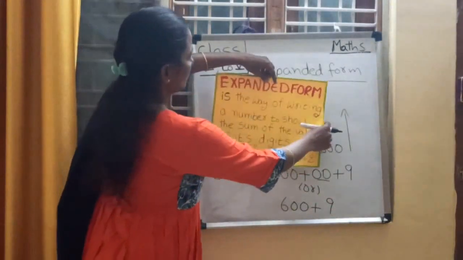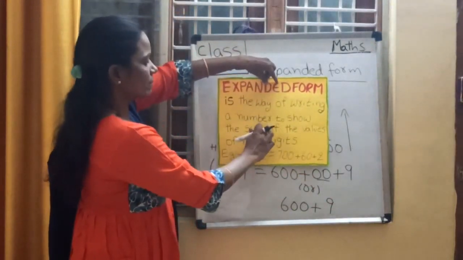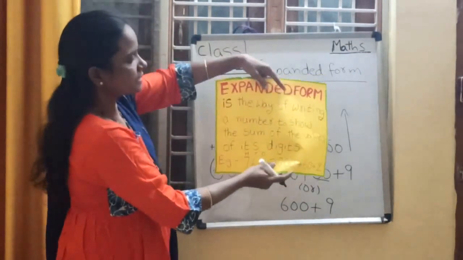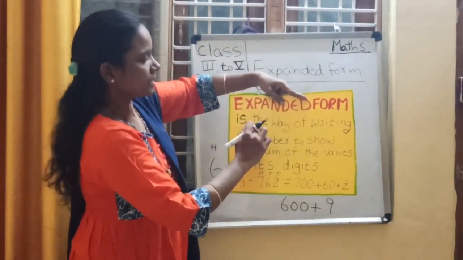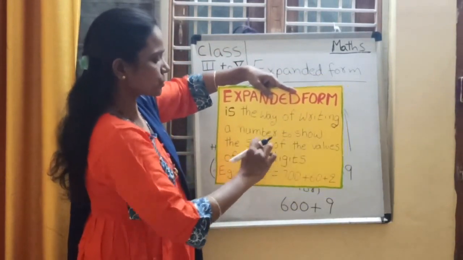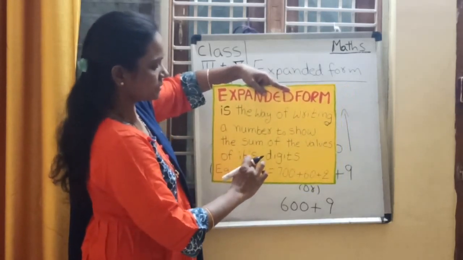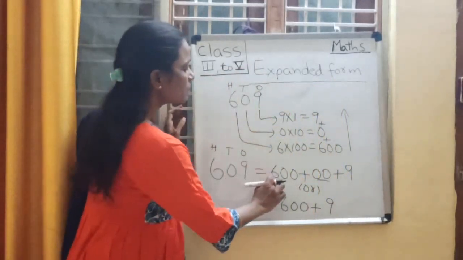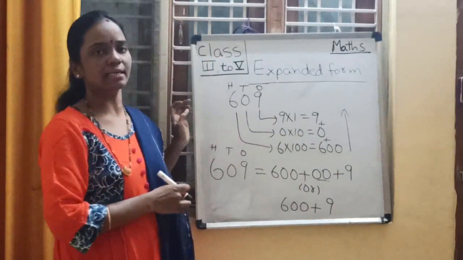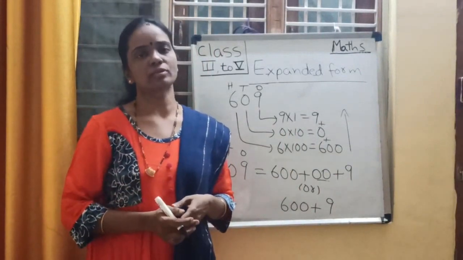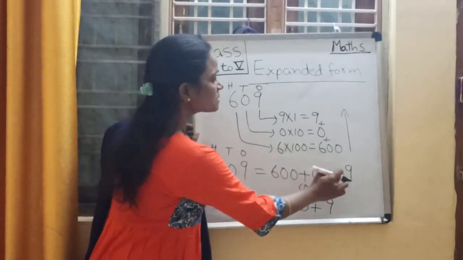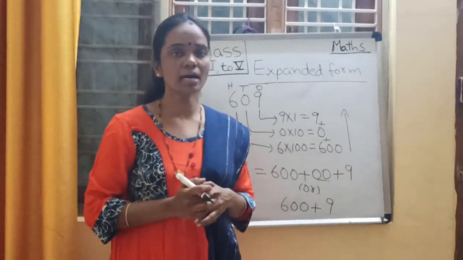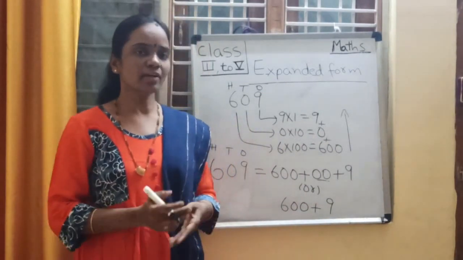So, expanded form is the way of writing a number to show the sum of the values of its digits. Expanded form means the sum of the place values of the digits in that number, the total of the place values. The total of the place values of the digits in that number gives the expanded form for that number. Have you understood, children?